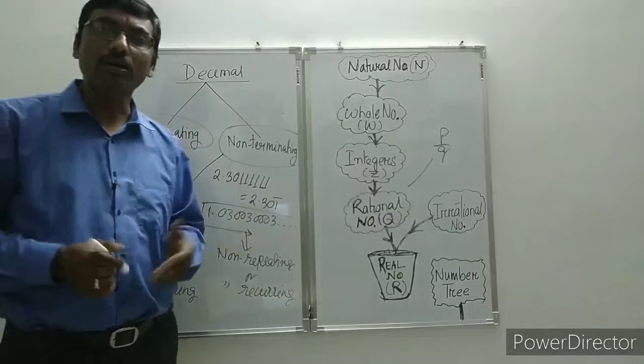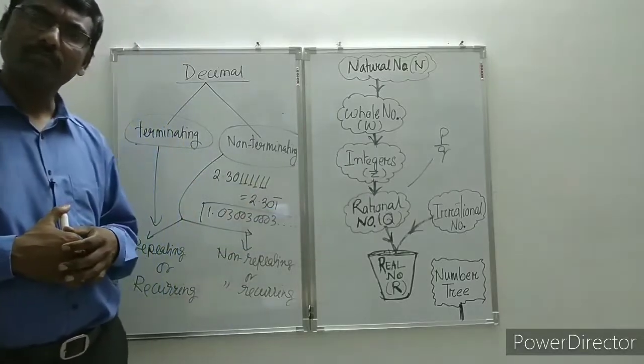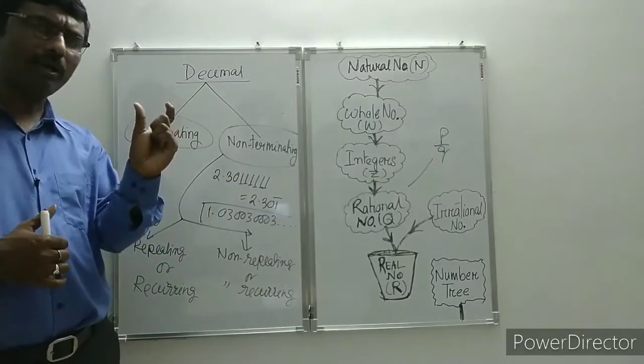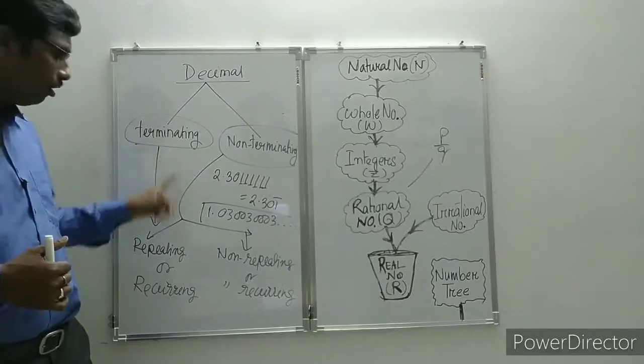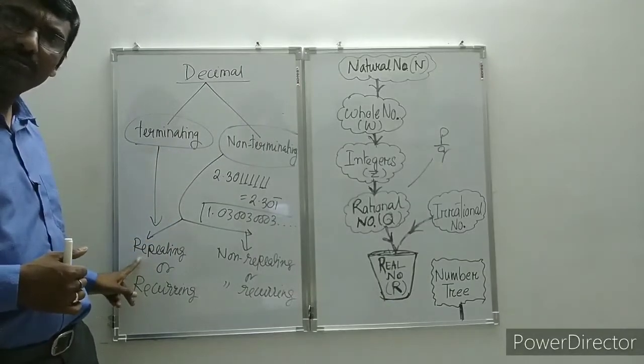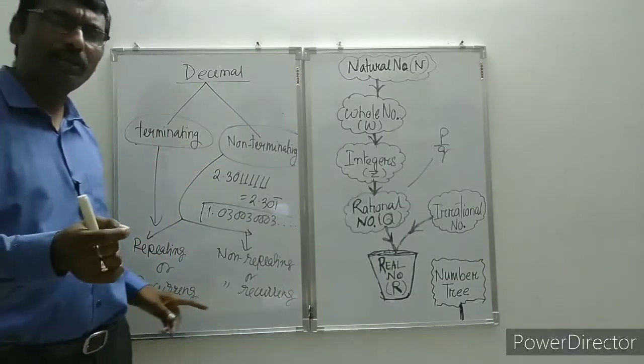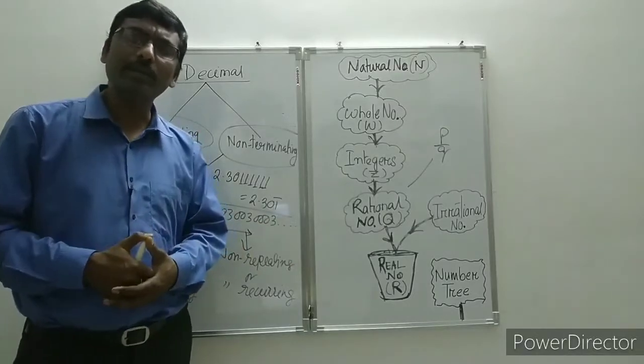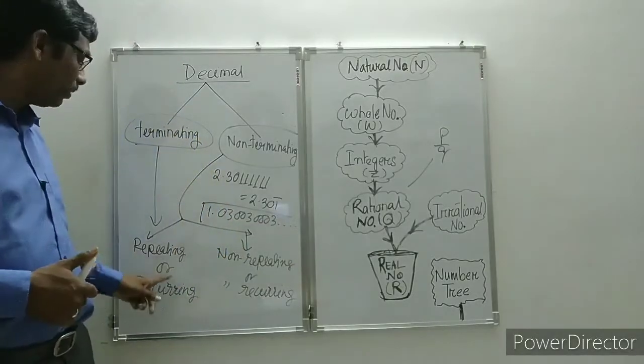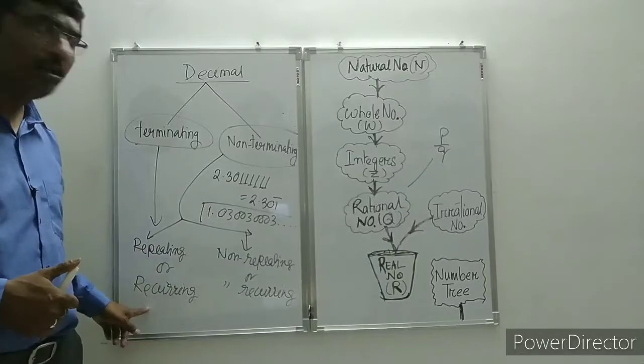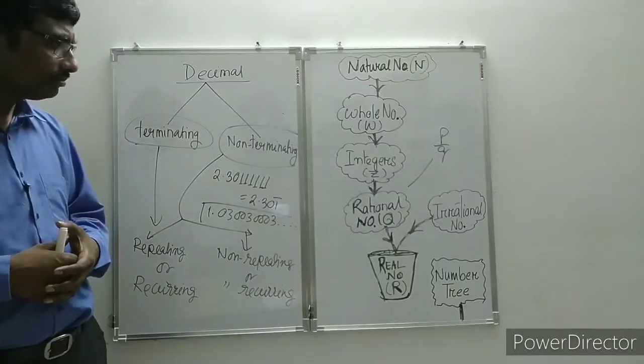They are also called rational numbers. That means those decimal numbers which terminate or repeat. After one digit it may repeat, more than one digit may also repeat. So terminating and repeating decimals are also called rational numbers.